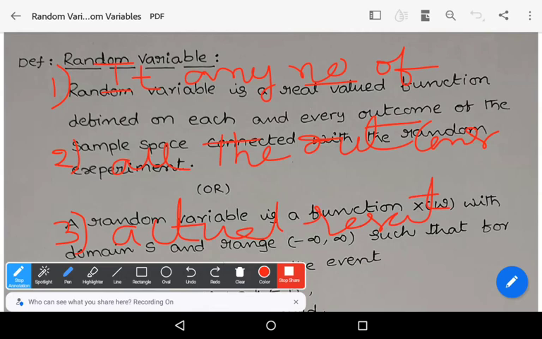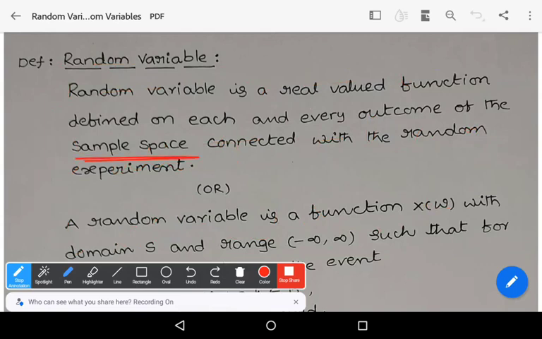An experiment is said to be a random experiment if it satisfies three conditions. First, the experiment can be conducted or repeated any number of times under identical conditions. Second, all the outcomes are known in advance. Third, the actual outcome in a particular event is not known. So that is known as a random experiment.